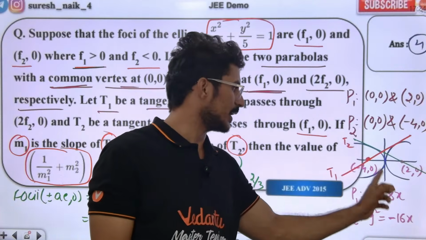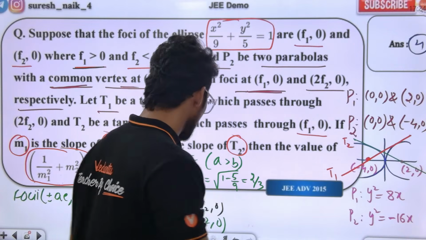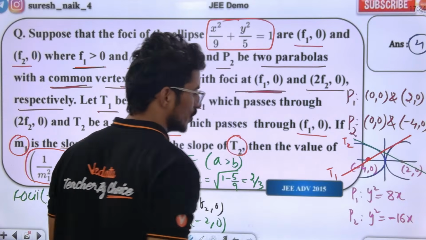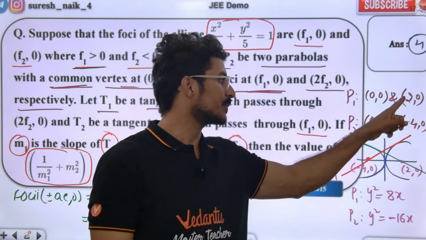This is one parabola and this is another parabola. Okay, this is parabola number 1, this is parabola number 2. Parabola number 1 has tangent 1, parabola number 2 has tangent 2. So what is the equation of the parabola? What is the equation of the first parabola?